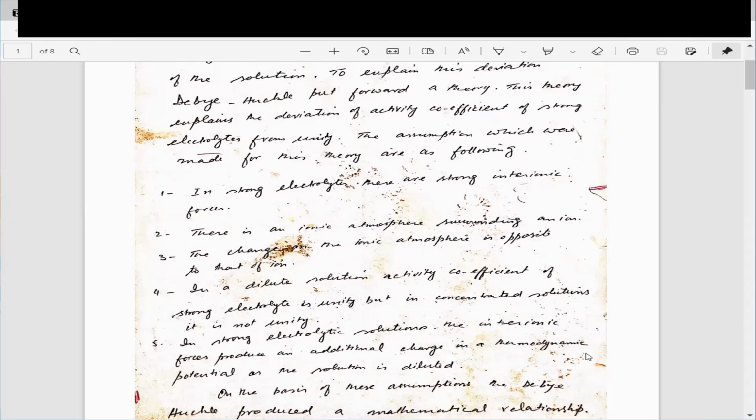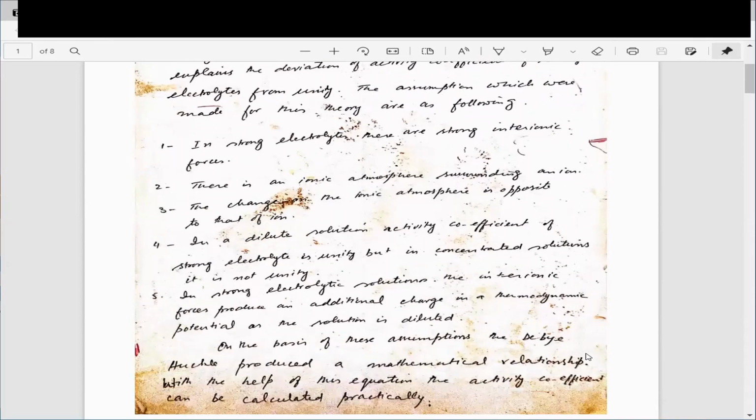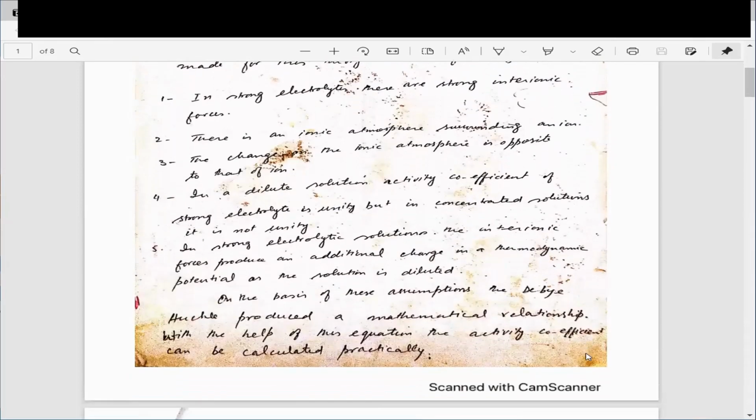Whenever there is a solution, an atmosphere is created. Solute particles are attracted by the solvent particles as well as their own particles. And whenever you put some solvent in it, it disturbs the whole atmosphere. When this whole atmosphere is disturbed, the ionic atmosphere of the solution is disturbed, and an additional potential or thermodynamic potential may be produced there.